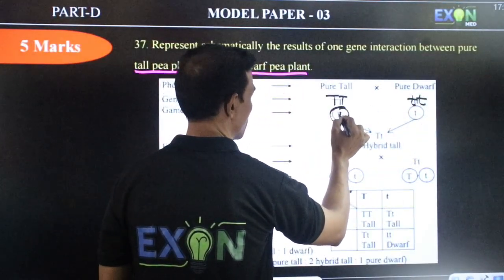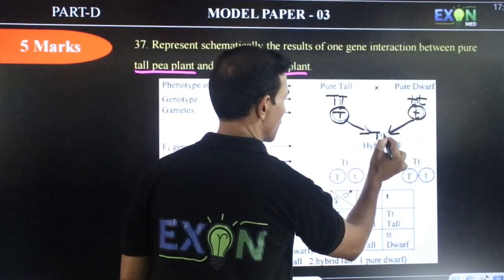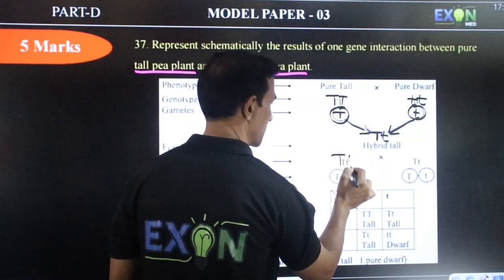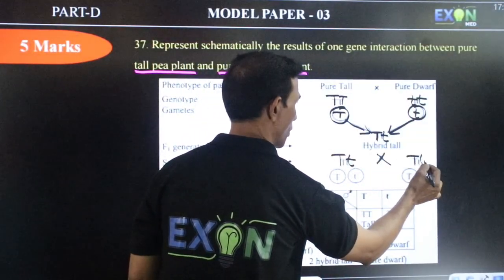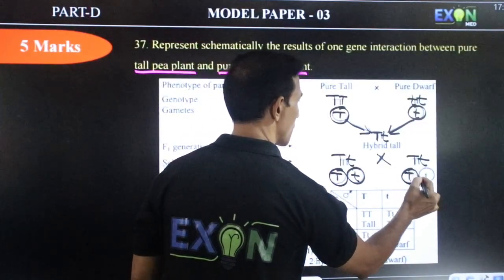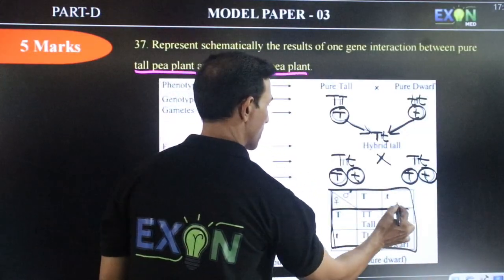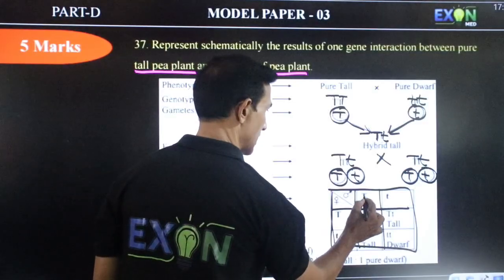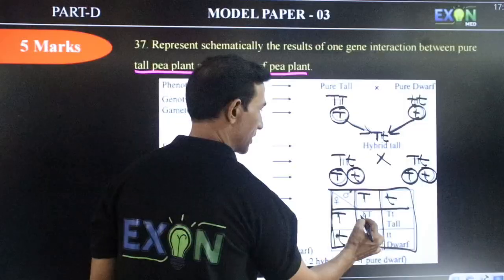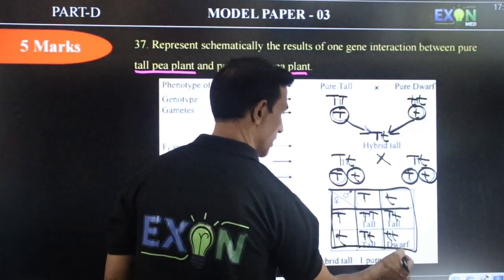So you have to take capital T gamete, small t, and both in the F1 generation give capital T small t, that is hybrid tall. Cross this capital T small t with capital T small t, then you get the gametes capital T, small t, capital T, small t, and then put the checkerboard, the unit square, and write capital T small t, capital T small t, and then capital T capital T tall, capital T small t tall, capital T small t tall, small t small t dwarf.